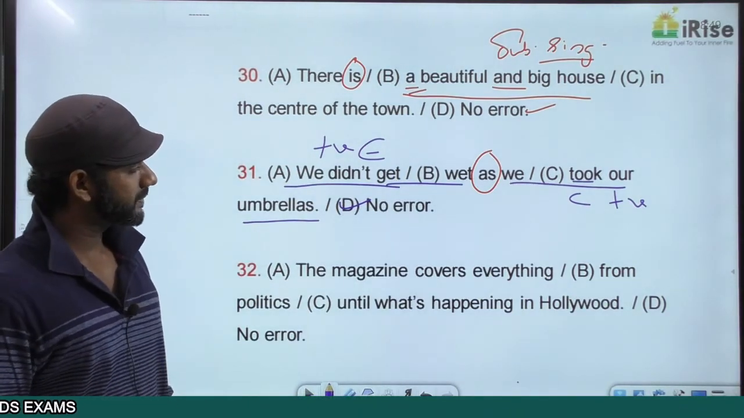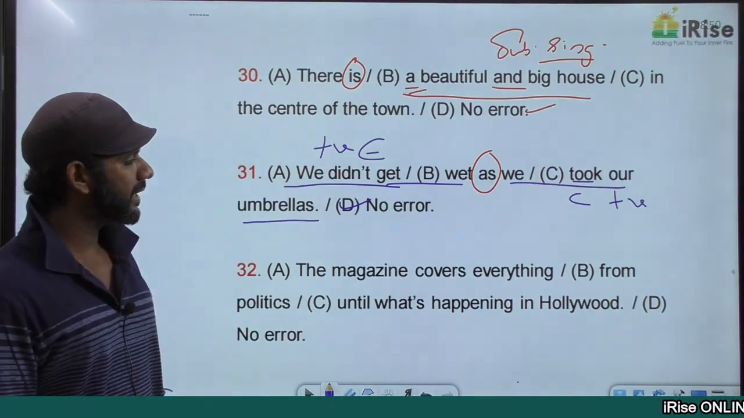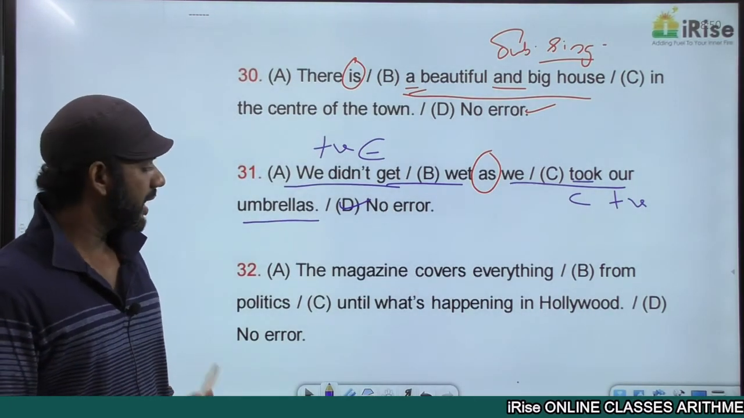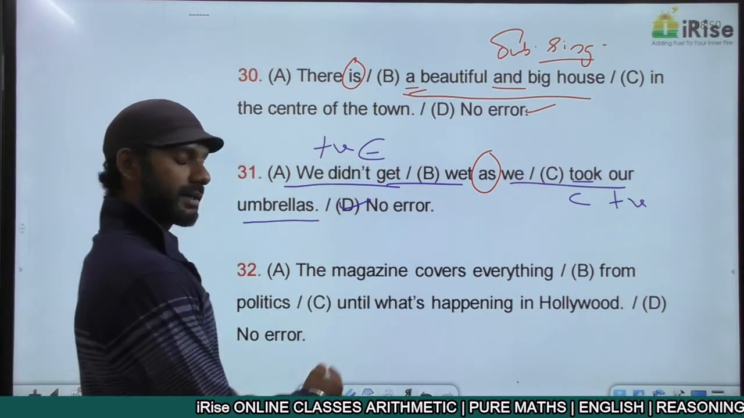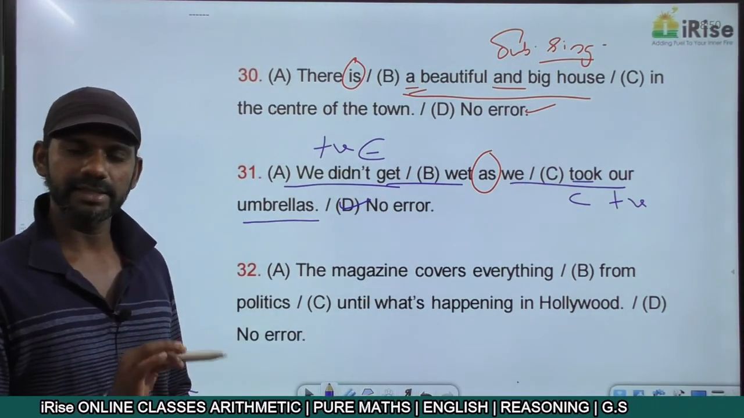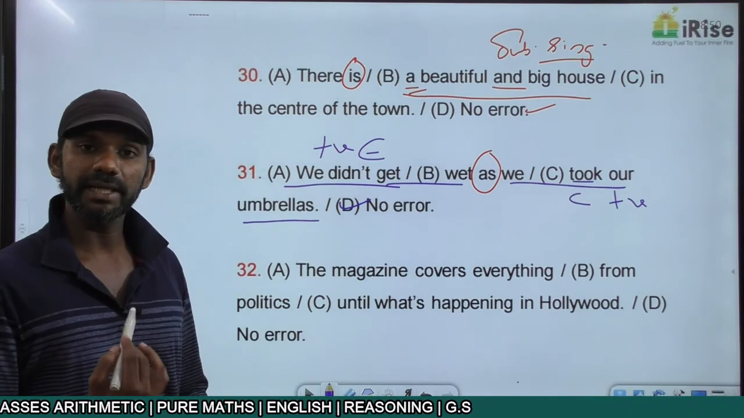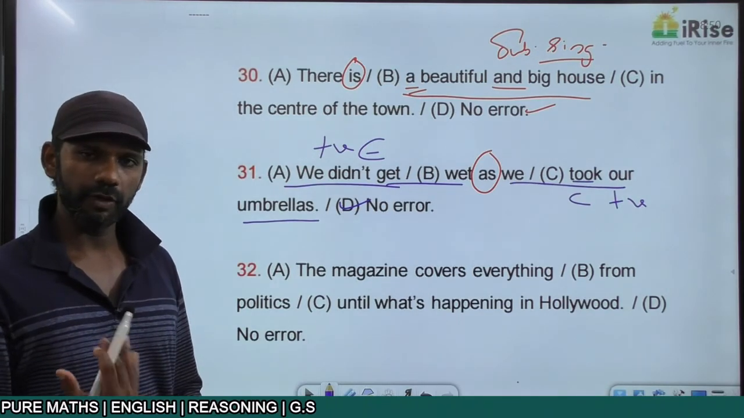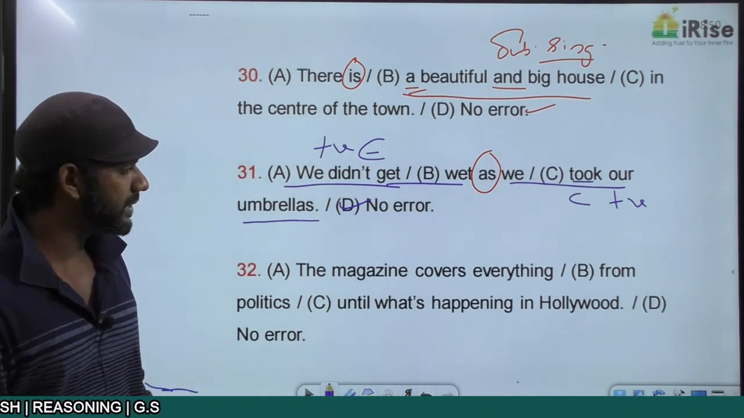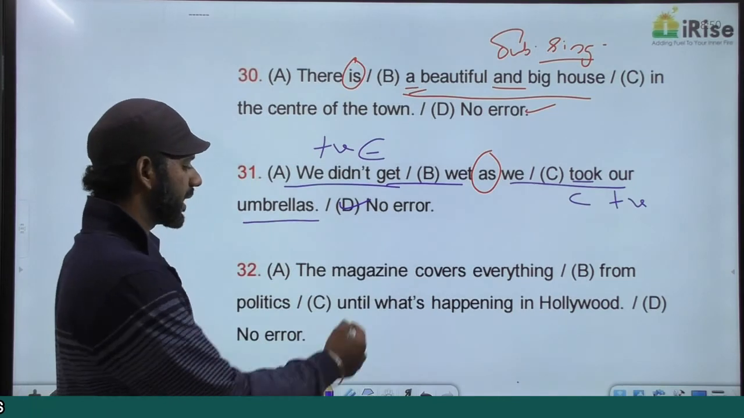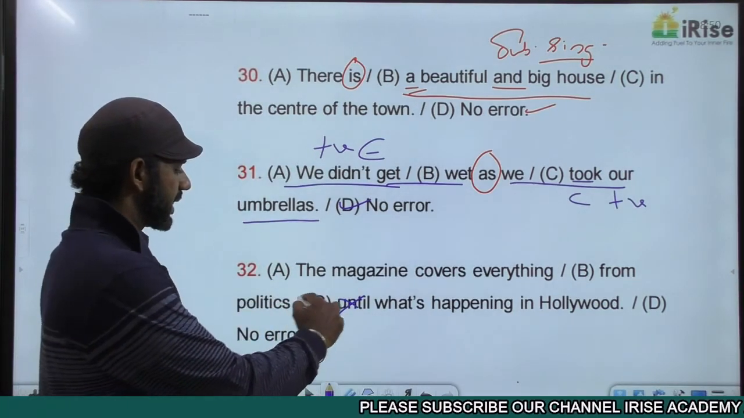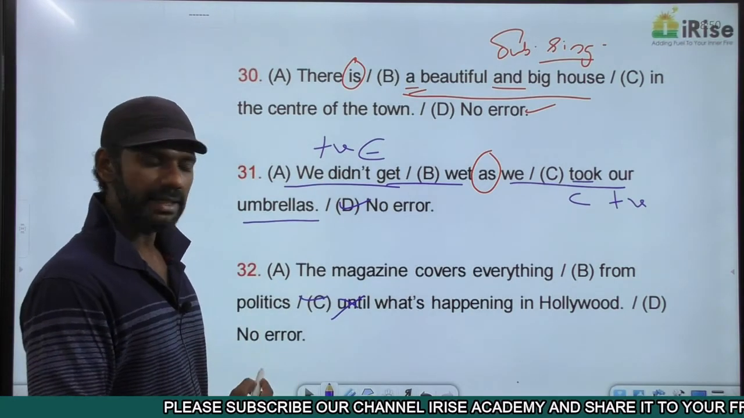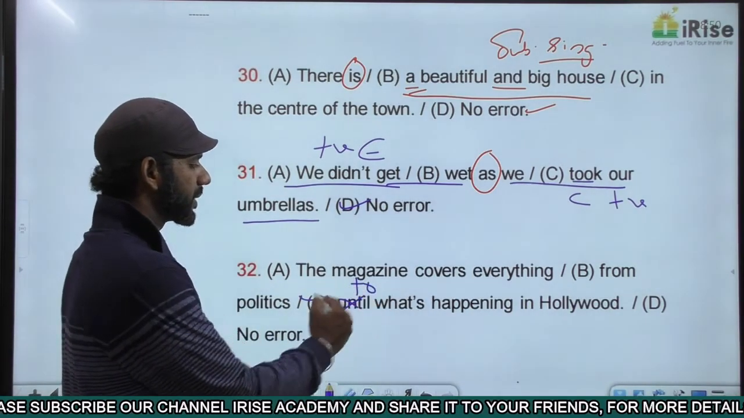The next one. The magazine covers everything from politics until what's happening in Bollywood. I told you the simple reason. As I said, "from" will be followed by "to". "Between" will be followed by "and". "From" will be followed by "to". "From" cannot be followed by "until". So, easily, based on a simple rule, we got the answer. The answer is part C. The error is in part C. It cannot be "until", it must be "to".